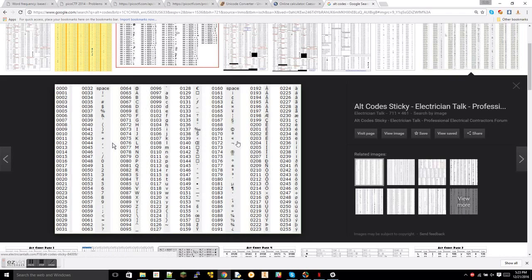So notice that we have all kinds of space, exclamation mark. They all have a value here in decimal, and it ranges from 0 to 255. The reason for that is because it's going to be assigned a byte that has the value 0 to 255. So there's 256 possible alt codes. That includes all special characters, letters, capitalized letters, punctuation, everything. Everything has a certain decimal value assigned to it.